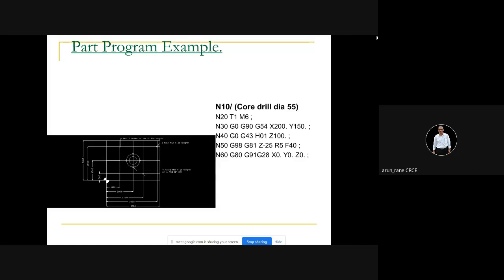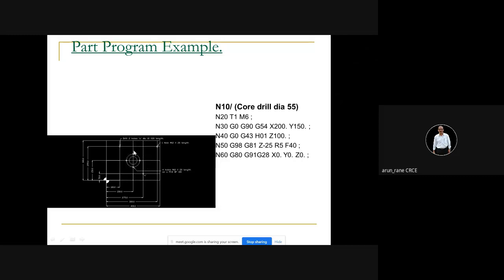It is always advisable, always safe, to make the tool change at the machine zero point, because there is quite a good distance, there is no interference. There is no need to take the tool to the reference point. You can make the tool change here, but it is risky, it is not safe. That is one thing.